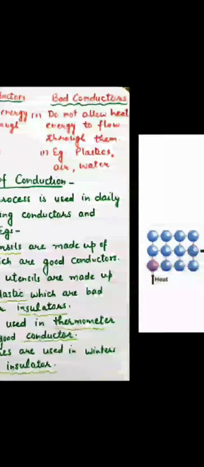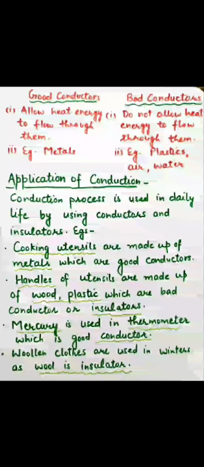See this diagram. One molecule is transferring the heat to a nearby molecule, and that molecule transfers the heat to the next molecule. All the solids basically transfer the heat by the method conduction, but a few solids allow the heat to pass through them, and some solids do not. Depending upon this capacity, these are divided into two categories. First is good conductors, second is bad conductors.